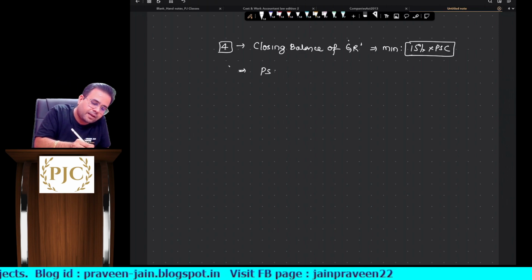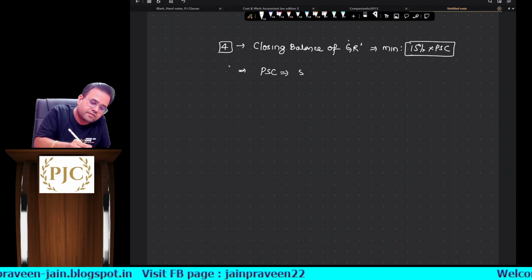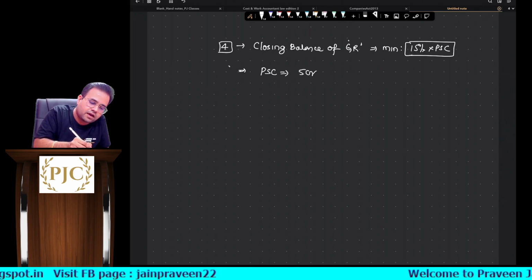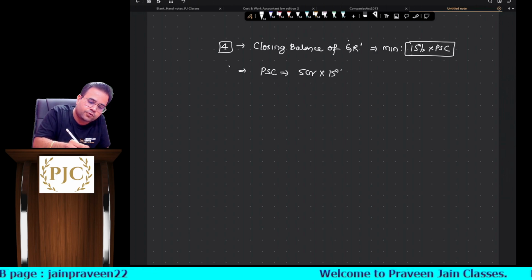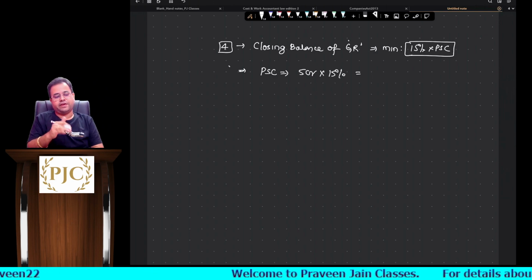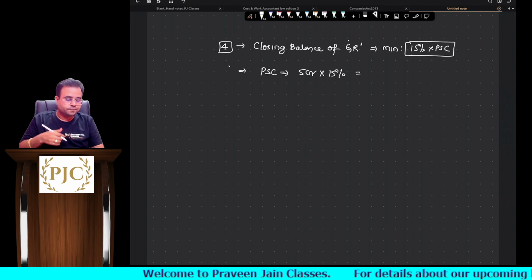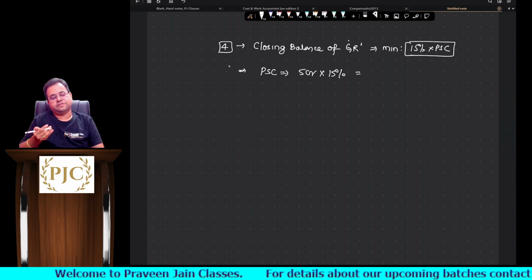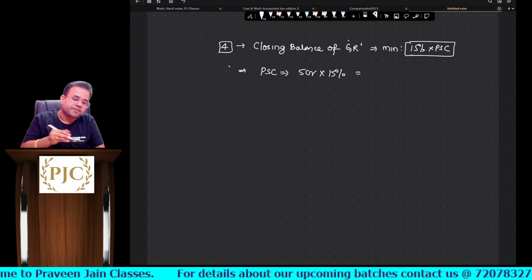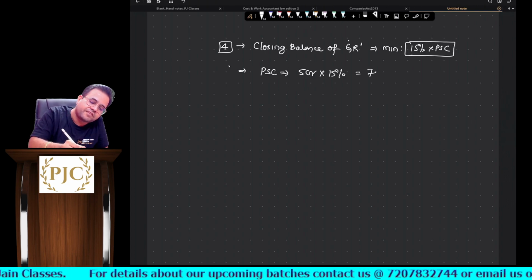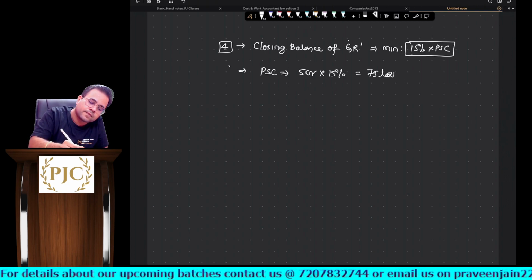Now, paid up share capital of the company is 5 crores. If I try to do 15% of it, how much it will be? So 5 crore ka 10% is 50 lakhs. 50 lakhs divided by 2, 25. So 50 plus 25, 75 lakhs.